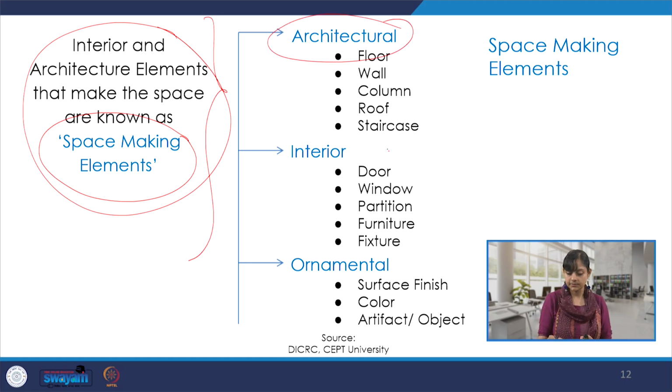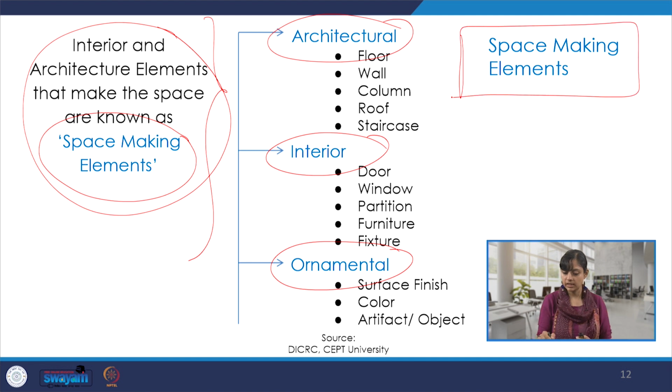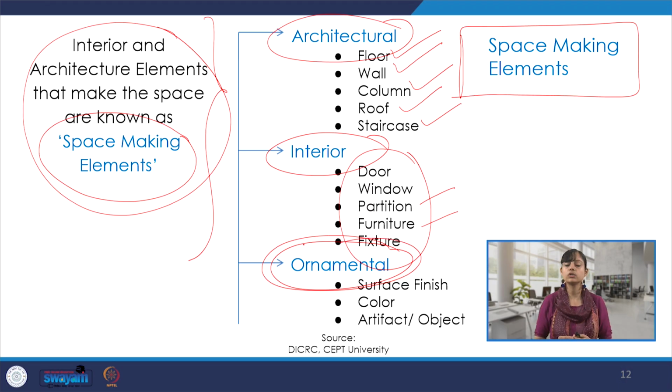And there is this classification that is done, broadly speaking, to understand space making elements, specifically in the context of interior architecture. So architecturally speaking, there are some very, very crucial building elements or space making elements. For interiors, of course, doors, windows, openings, partition, etc. And then there is a classification which is called ornamental, and it could have surface finish, color, artifacts, objects that could be decorative or utilitarian.